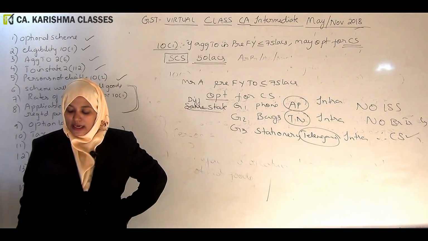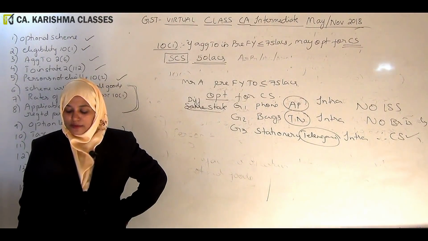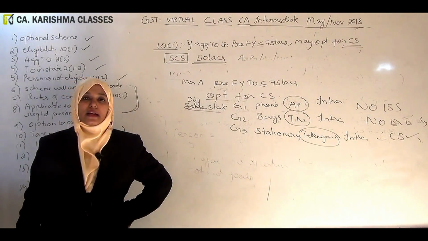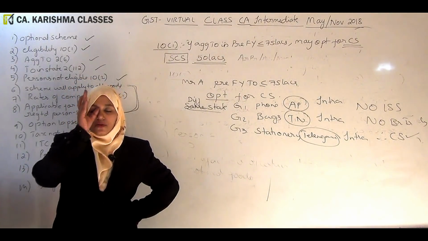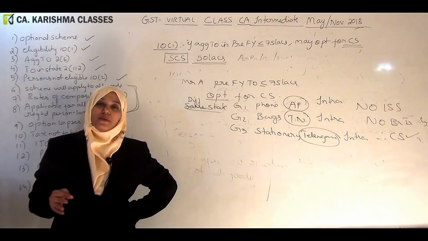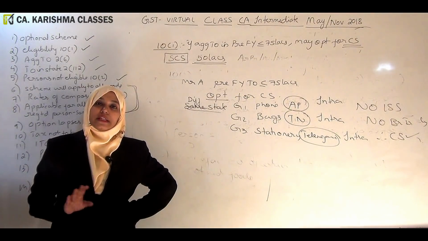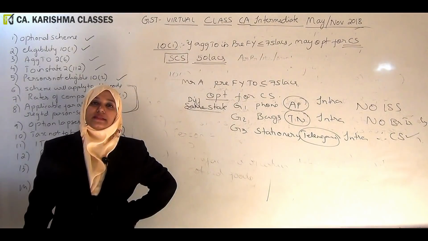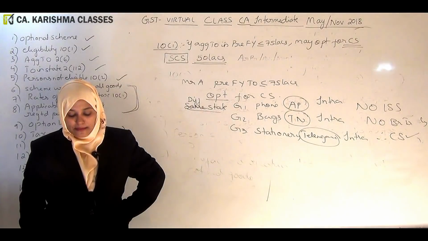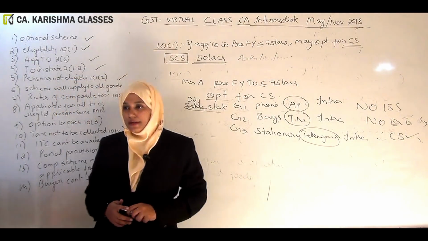Another point we said, composition scheme may be opted for by taxable persons in respect of supply of any goods without classification. A taxable person cannot opt for payment of taxes under composition scheme, say for supply of one class of goods, and opt for regular scheme for other classes of goods. So class wise, all goods will be subject to composition scheme. Business wise, all business verticals will be subject to composition scheme. Whether in one state or more than one state, this scheme will universally apply if you have the same PAN. So this is another important point.